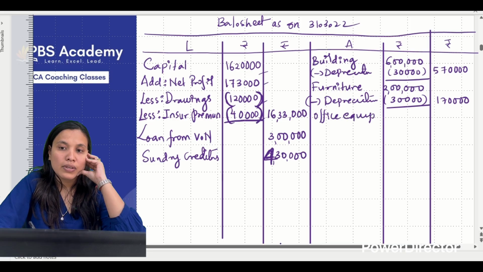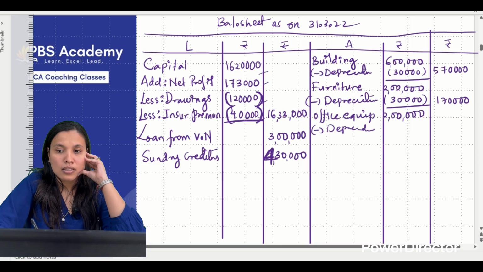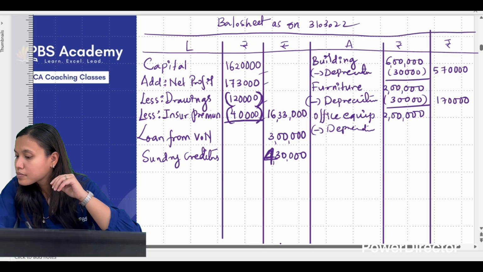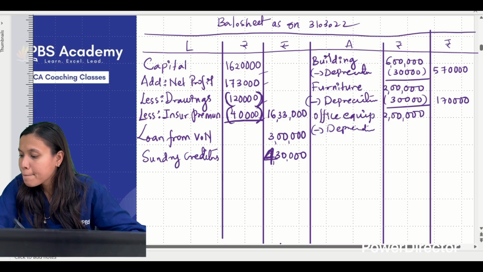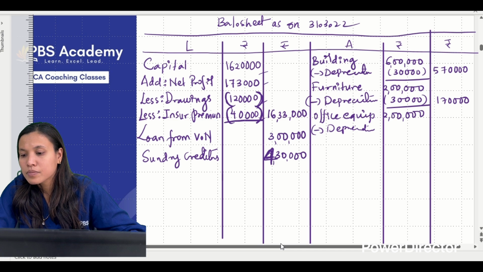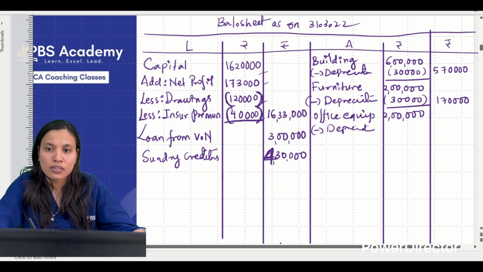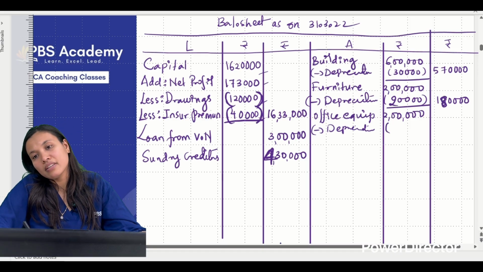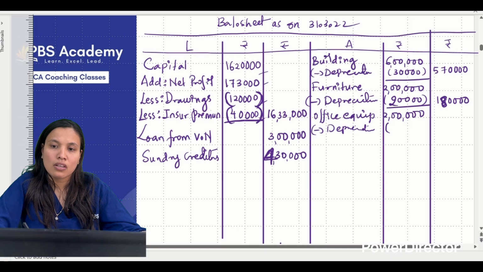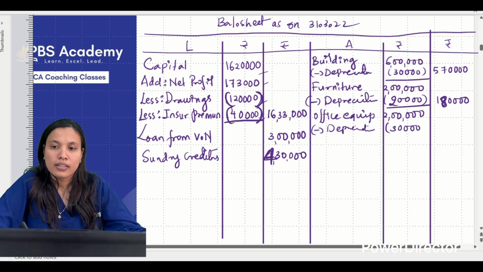The value is not 1,60,000, but it is again how much? 2 lakhs. Furniture is 10%, no? This I have taken as wrong. Furniture is 10%. That's what I was confused. Office equipment, you can refer to the working note. So this is 30.